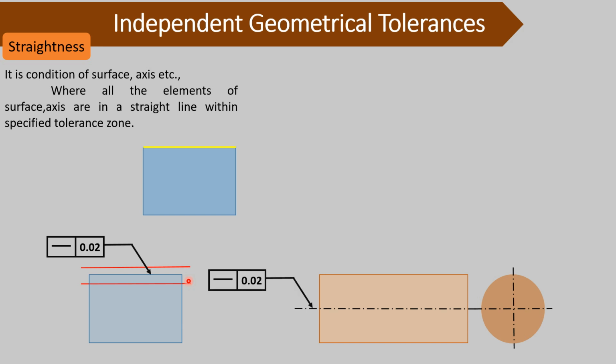This time we are applying the straightness condition to the axis of the shaft. So it is saying that this axis should be straight within this specified tolerance zone. For this purpose, again, it will be defined by two parallel lines which are 0.02 distance apart from each other. So once again, it may be like this, but as it is in between these two parallel lines, it is acceptable. Or it may be like this,